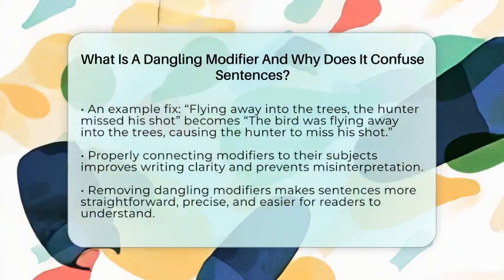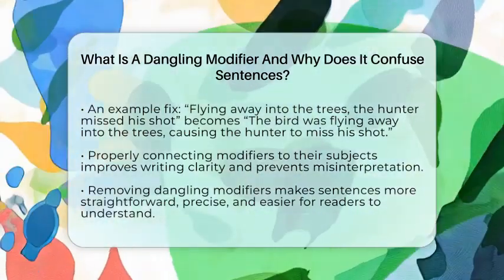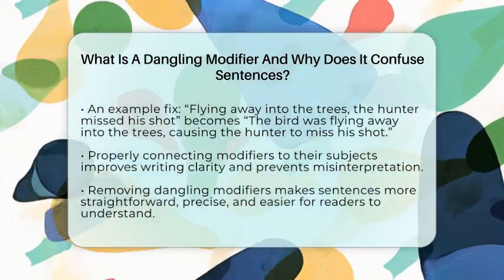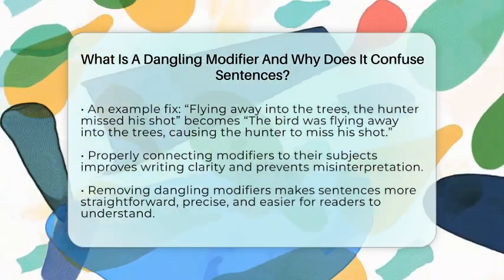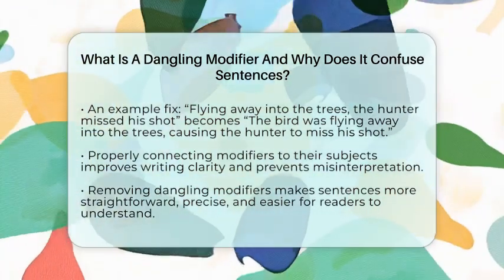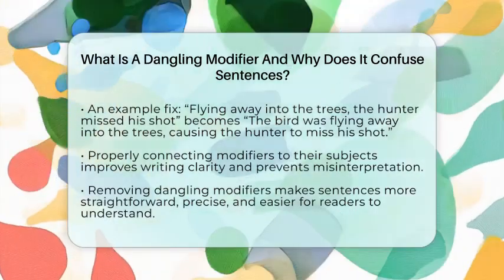For example, if you say, "Walking through the park, I noticed the flowers were beautiful," it's clear that "I am walking through the park." Adding the subject, "I" right after the phrase removes the confusion and makes the sentence straightforward.